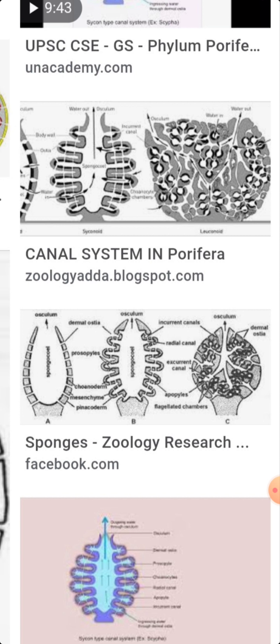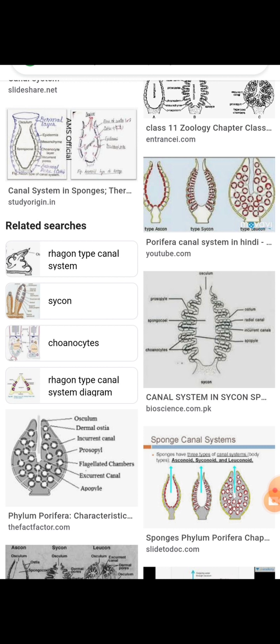The route of water current is as follows: dermal pores or ostia, subdermal spaces, and incurrent canals and prosopyles. Here you have to observe the current system: dermal pores, subdermal spaces, incurrent canals as well as the prosopyles.